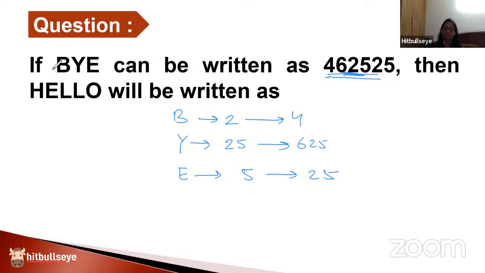Any coding that you give to a word has 2 stages. The first stage is you find out its position, and in the next step you square that position. So you will have to do the same thing for the word HELLO. First of all, find out the position for each letter and then square them. Can you quickly give that a try?